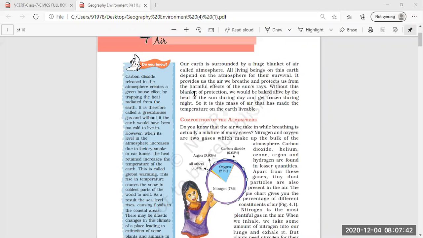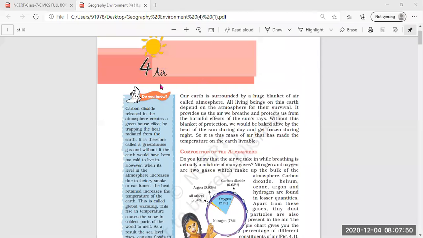Now, in my previous video, the link of which I had sent you, I had explained lesson number 4 of geography, that is air, in which we read what air is. The atmosphere of the earth is the layer of gases, which is commonly called air. Then we started with the first sentence of this lesson: our earth is surrounded by a huge blanket of air called atmosphere. So the earth is surrounded by a huge blanket of air called atmosphere.